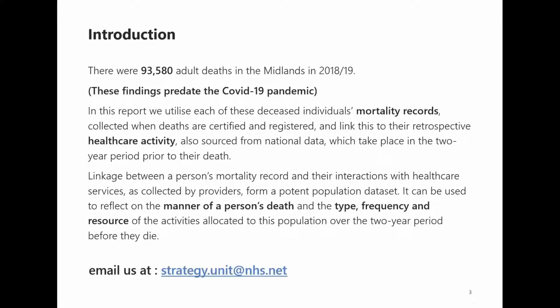Data is linked for each deceased individual to their activity data occurring in the 2 years prior to their death, where activity data is available and also at a patient level. This gives us a very granular linked patient level data set with a wealth of detail. This data is also available for your local analyst to access. If you would like us to arrange access to the data to help support any local supplementary questions that you may have, then please just contact us to arrange this.